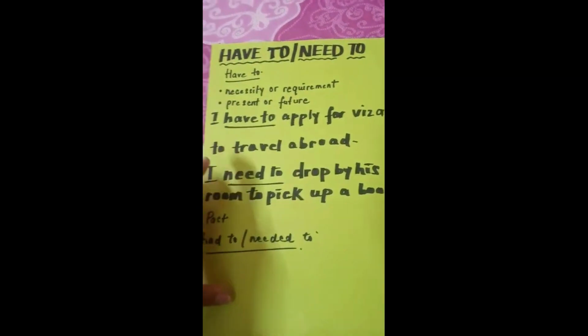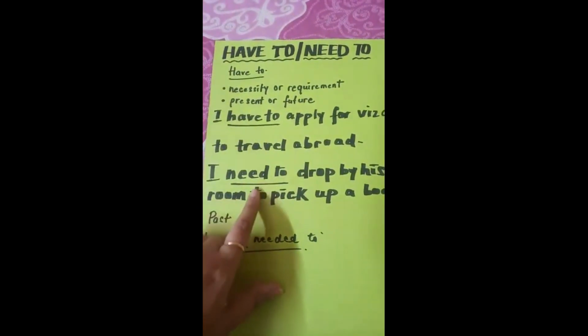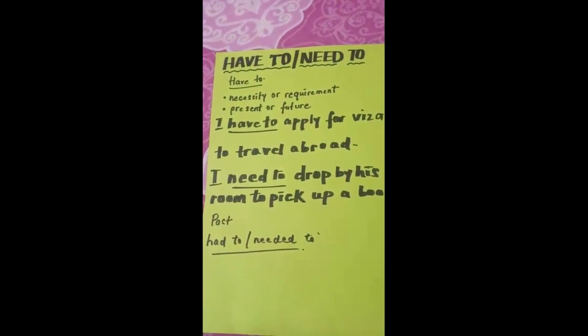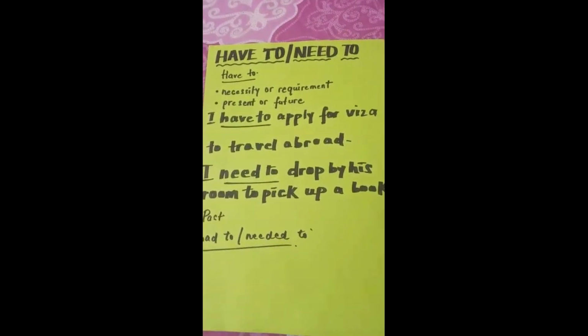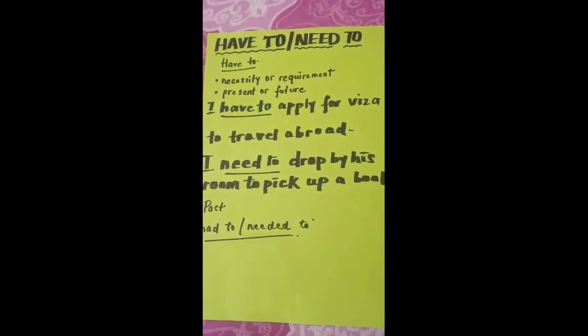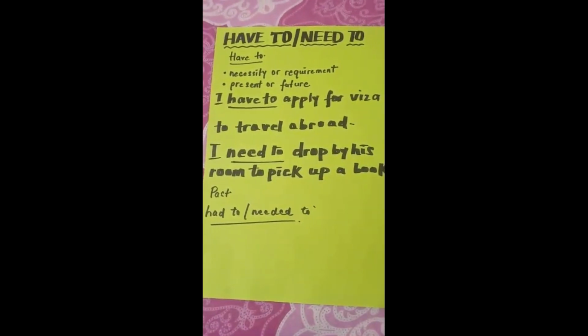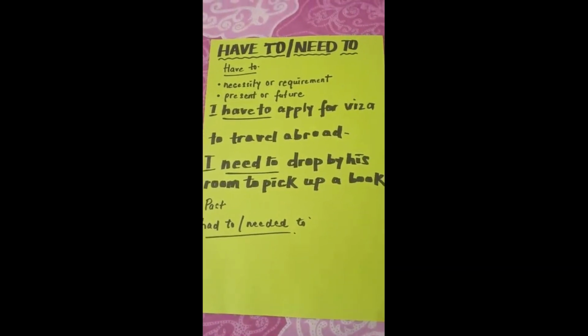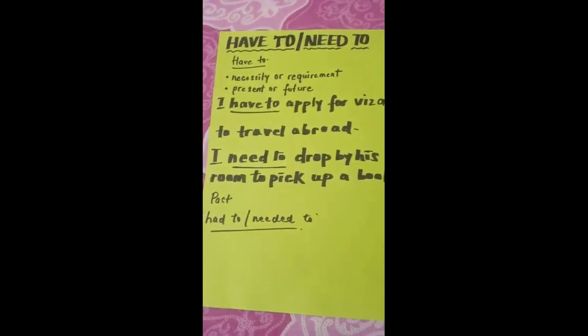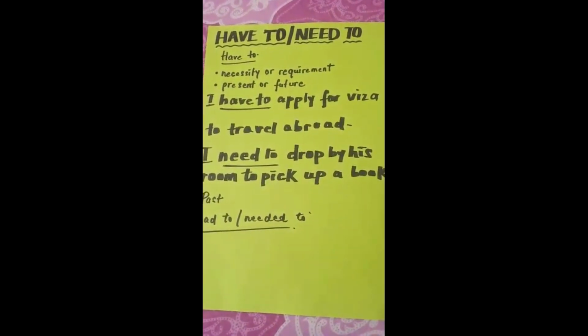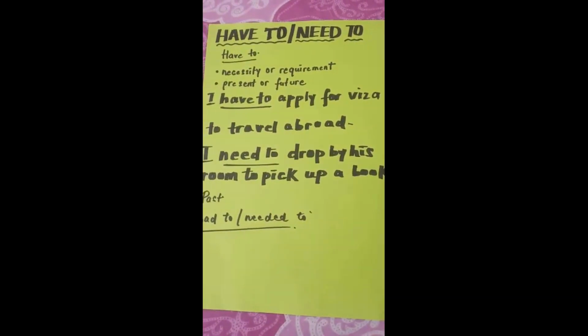Okay, and this can also be replaced by needed to. Okay, and then also it will be referring to a sentence in the past. See, like I needed to drop by his room to pick up a book. So it refers to a sentence that has happened in the past. So these are the functions of have to and need to.